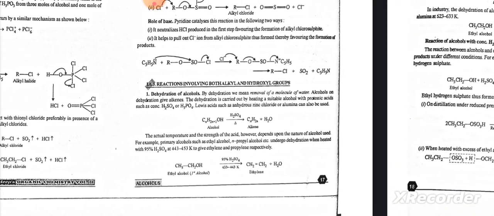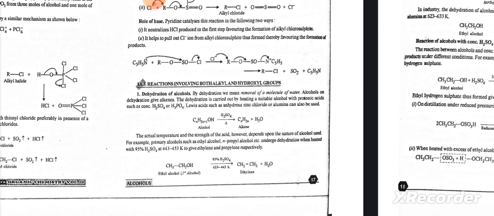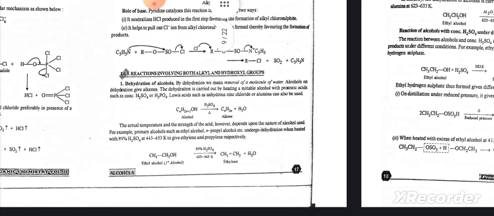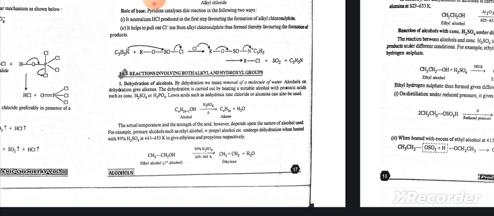Reactions involving both alkyl and hydroxyl groups. Dehydration of alcohols. By dehydration, we can remove a molecule of water. Alcohols on dehydration give alkenes. Dehydration is carried out by heating a suitable alcohol with protonic acids such as concentrated H2SO4 or H3PO4. Lewis acids such as anhydrous zinc chloride or alumina can also be used. The actual temperature and the strength of the acid, however, depend upon the nature of the alcohol used.